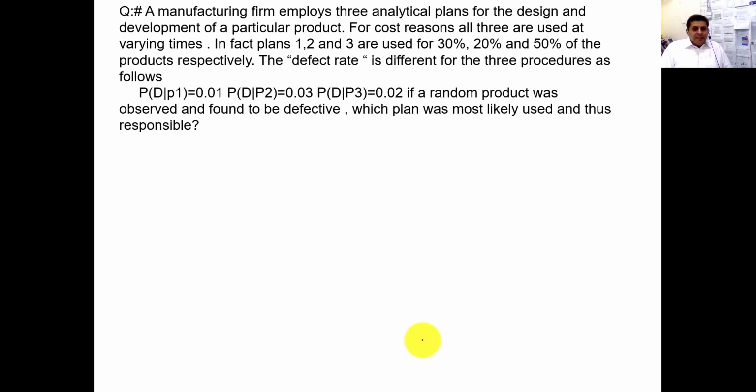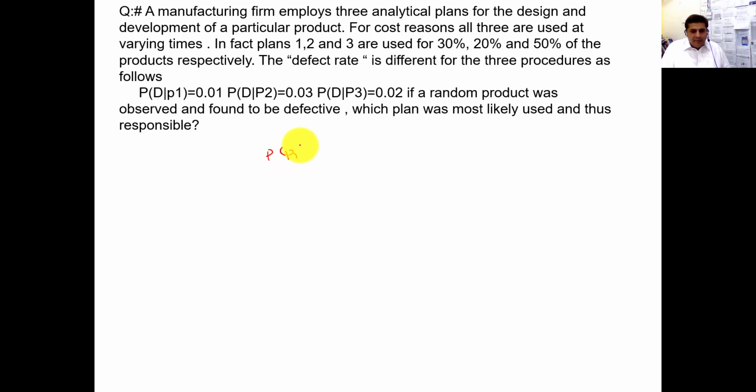Okay, there is another question. A manufacturing firm employs 3 analytical plans for the design and development of a particular product. For cost reasons, all 3 are used at varying times. In fact, plans 1, 2 and 3 are used for 30%, 20% and 50% of the product respectively. The defect rate is different for the 3 procedures. So first of all, you need to extract data from this.